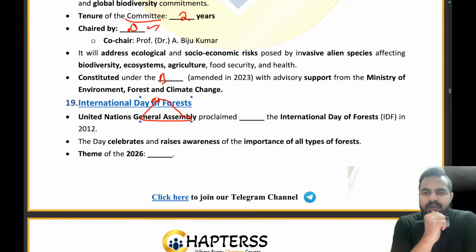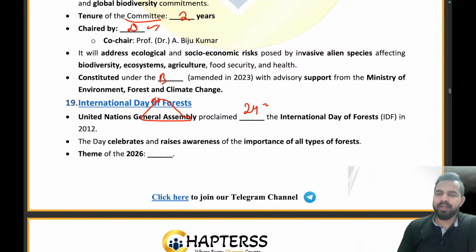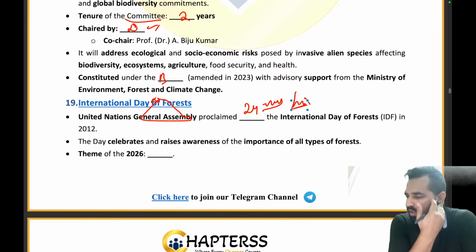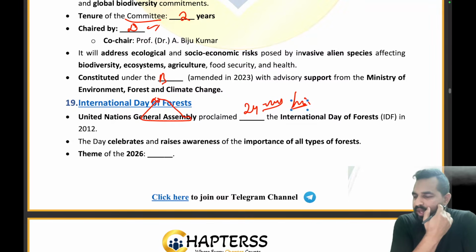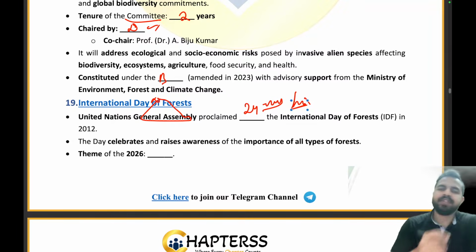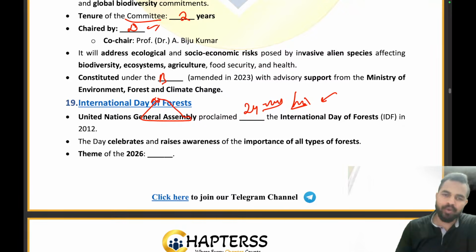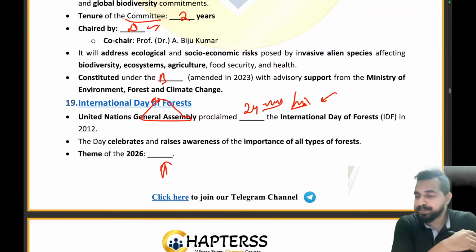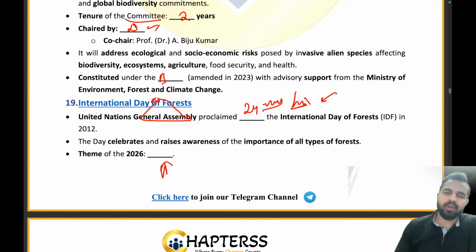Can anybody tell me on which date we celebrate the International Day of Forest? इंटरनेशनल डे ऑफ फॉरेस्ट हम कब सेलिब्रेट करते हैं? We celebrate it every year on 24th March, right? Or 21 March. So yes, it is every year on 21st March we celebrate this particular day. Absolutely right, not 24th March. What is the theme for 2026? Please tell me what is the theme for 2026? It is the forest and economies. Absolutely right.